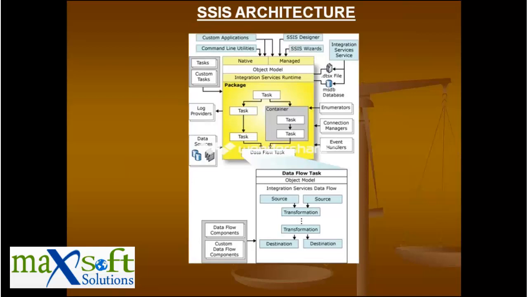Then there are SSIS wizards, such as the import export wizard. Or you can connect directly using the designer: you just open the integration services environment and it opens in the form of a designer itself. So these are the 4 ways in which you can connect to integration services.